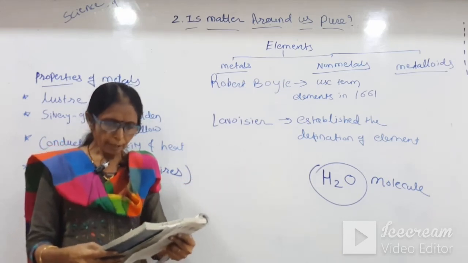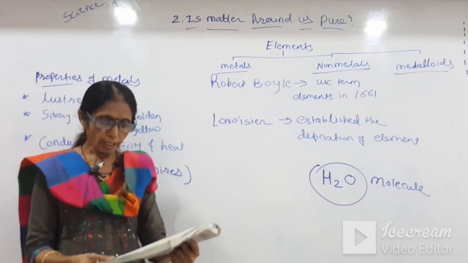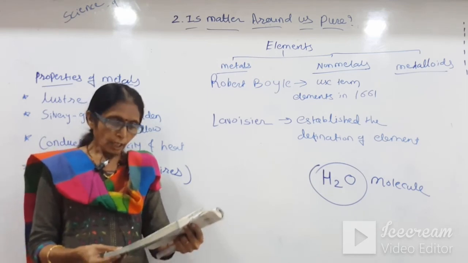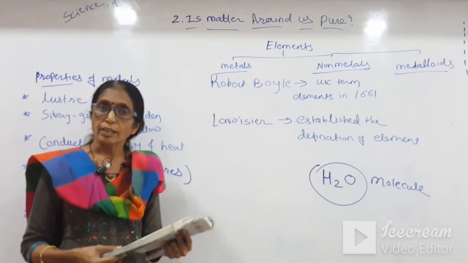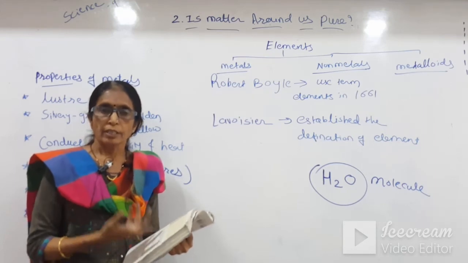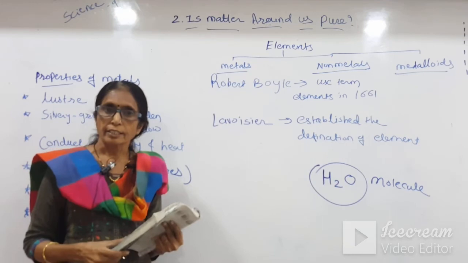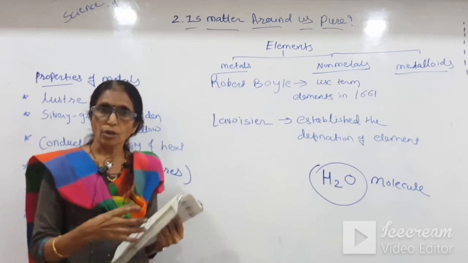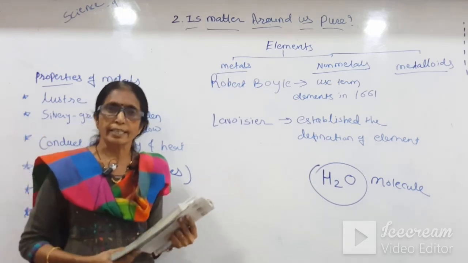Okay students, examples of non-metals: hydrogen is a gas, so a non-metal. Hydrogen, oxygen, iodine, carbon, bromine, chlorine, phosphorus and sulfur are non-metals. The metals, as you know, are copper, gold, silver, iron, sodium, potassium, lithium, cobalt, and so many, about 95 metals.